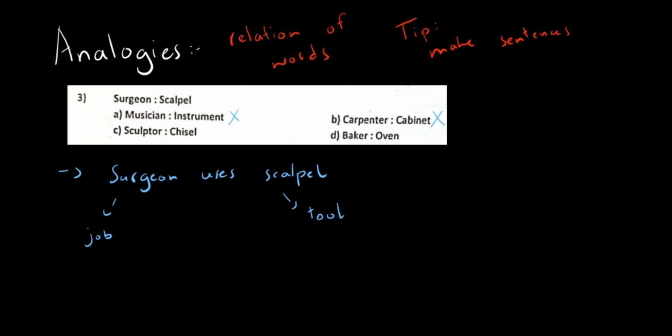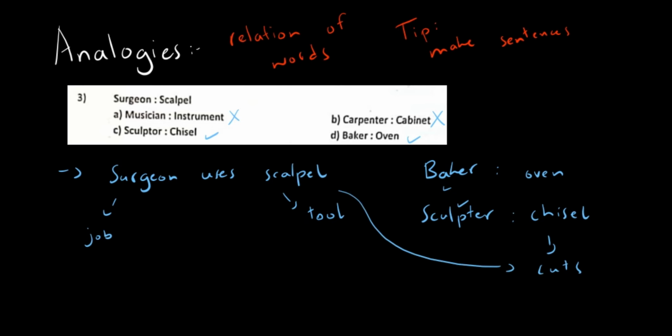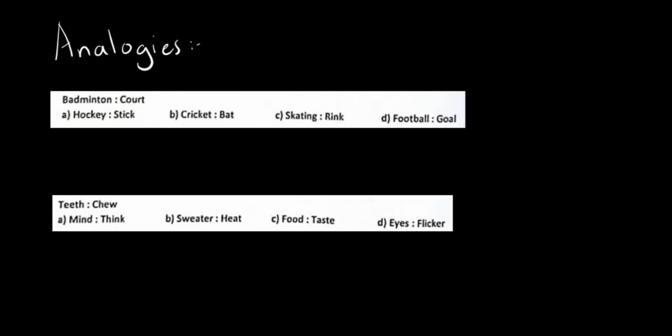Musician and instrument kind of works, but instrument is very vague. Carpenter and cabinet does not work because cabinet is not tool. Sculptor and chisel works pretty well because chisel is a tool which is used for cutting, and baker and oven also works because oven is a tool. However, now if you look at the specific given set of words, scalpel is a tool for cutting and chisel is also a tool for cutting. So we're going to select option C as the correct answer.